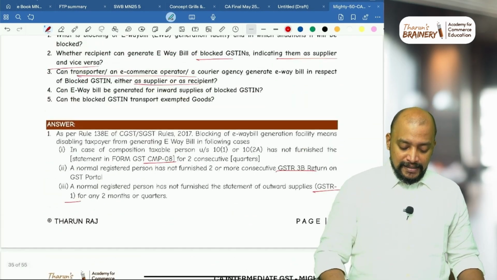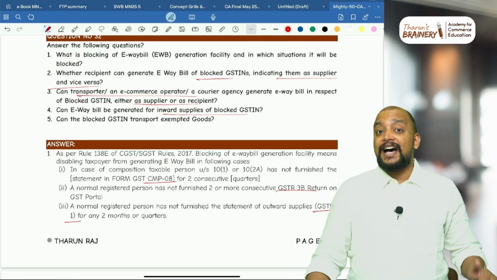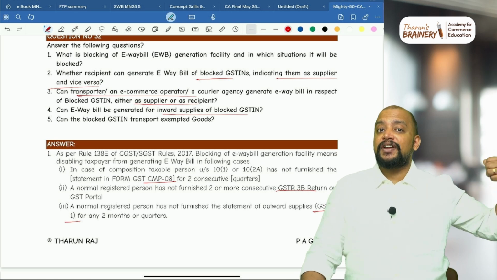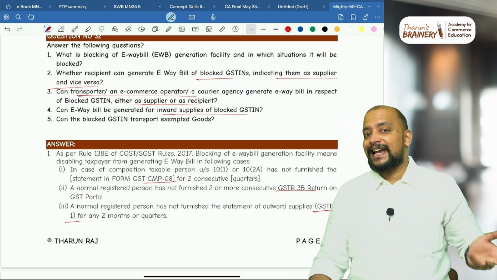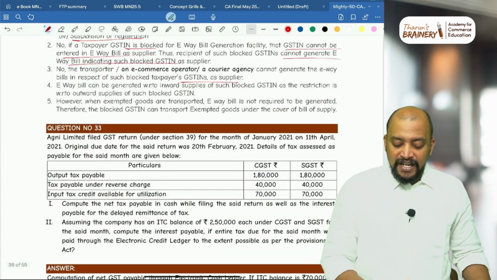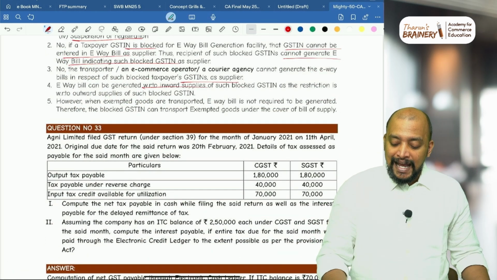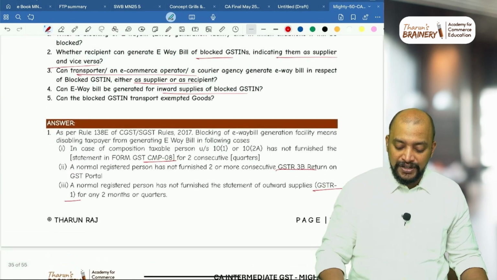Next, can an e-way bill be generated for inward supply of blocked GSTN? That is possible. If only the outward supply e-way bill is blocked but the inward supply e-way bill is not blocked, then with respect to inward supplies they can generate an e-way bill, as the restriction is with respect to outward supplies of such blocked GSTN.